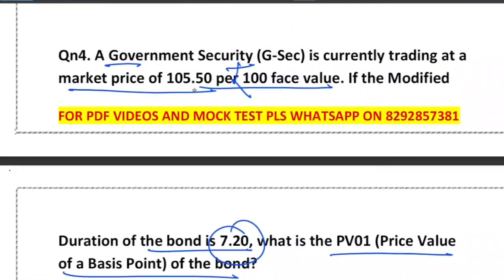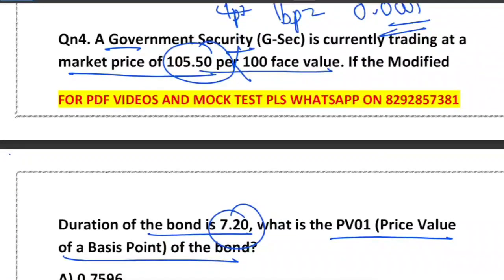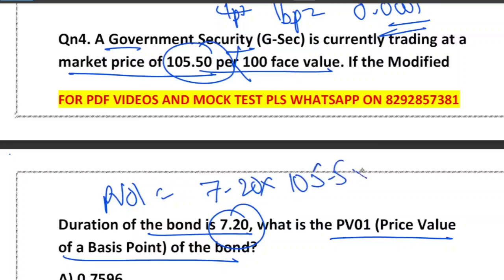You can remember it using a trick. I always use a trick to remember it. How can you remember it? PV01 is equal to D into P into BP, to be more precise. D into P into BP. Fine. So BP means 0.0001.